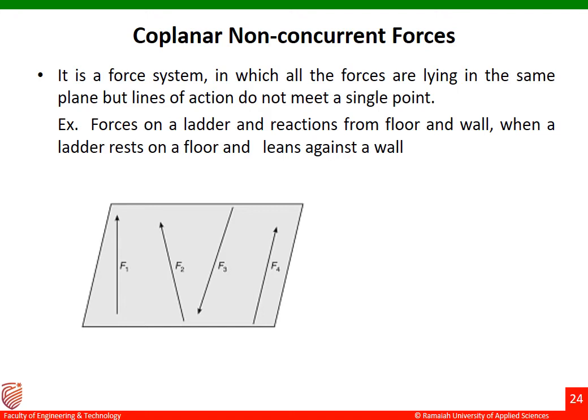The second says the lines of action do not meet at a single point, that is called non-concurrent. If we add them together, it becomes a coplanar non-concurrent force system. An example for such a force system is forces on a ladder and reactions from the floor and wall, where a ladder rests on a floor and leans against a wall.